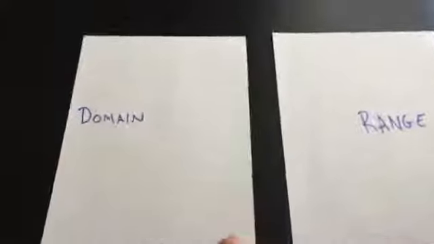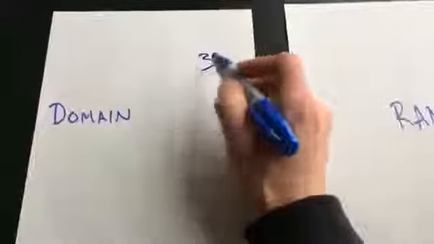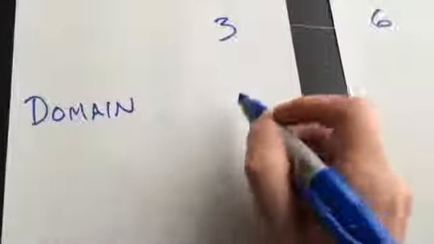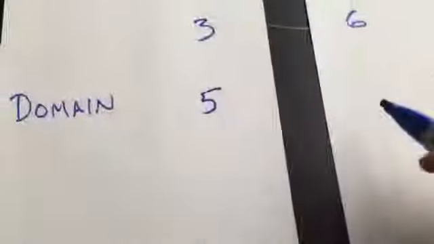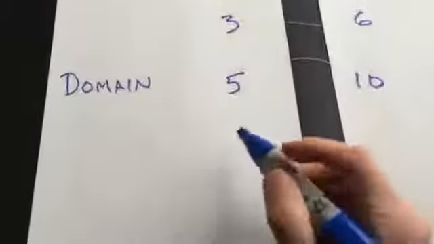So in your math classes, you probably haven't done a lot with dogs and cats. Instead, in math classes, we work with numbers. For example, we might start with the number 3. So 3 is in the domain, and 3 maps to 6. So we see in this case 3 mapping to 6. We can try another example. In this case, we've got 5 in the domain. 5 is mapped to 10. So in this particular function, 5 maps to 10.